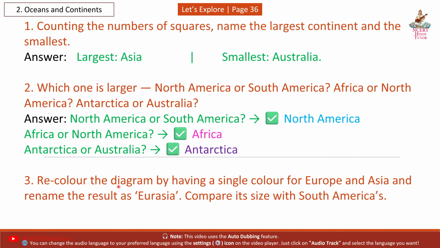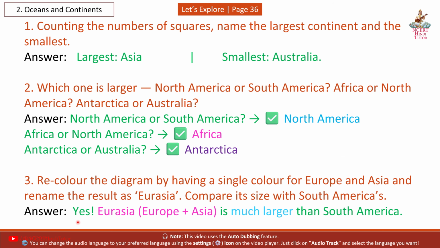Question 3: Recolor the diagram by having a single color for Europe and Asia and rename the result as Eurasia. So friends, you have to color them yourself. Compare its size with South America's. Answer: Yes, Eurasia, Europe plus Asia, is much larger than South America.